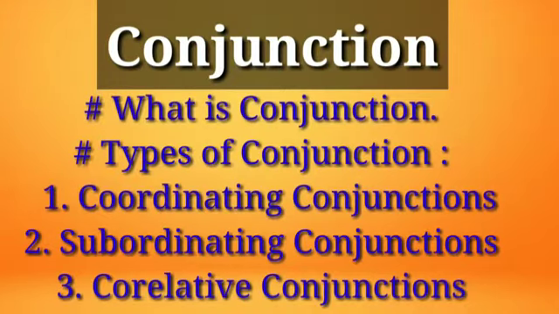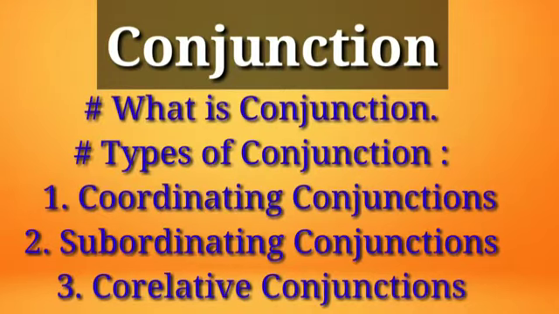What is conjunction? Friends, observe carefully the title, conjunction. Junction means the place which connects two places, right? So in English grammar also, in the same way, a conjunction is a word that joins or connects two words or phrases or clauses together. You can use a conjunction to link words, phrases, and clauses.